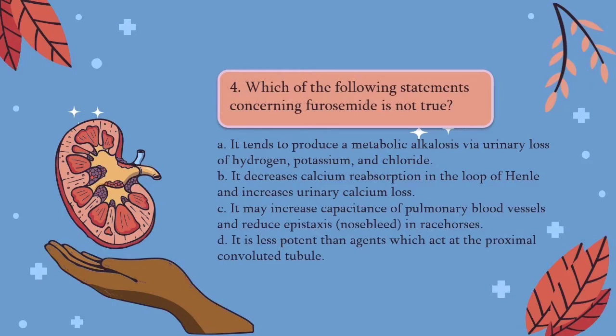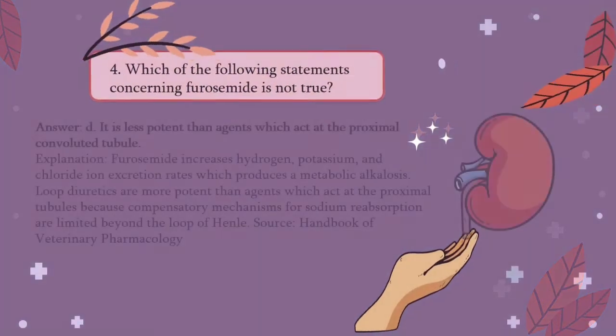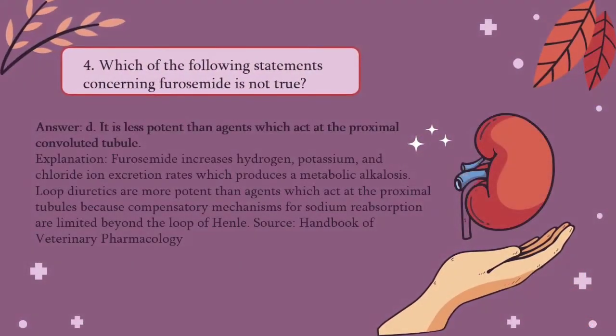And D. It is less potent than agents which act at the proximal convoluted tubule. The answer would be D. Furosemide increases hydrogen, potassium, and chloride ion excretion rates, which produces a metabolic alkalosis. Loop diuretics are more potent than agents which act at the proximal tubules because compensatory mechanisms for sodium reabsorption are limited beyond the loop of Henle.